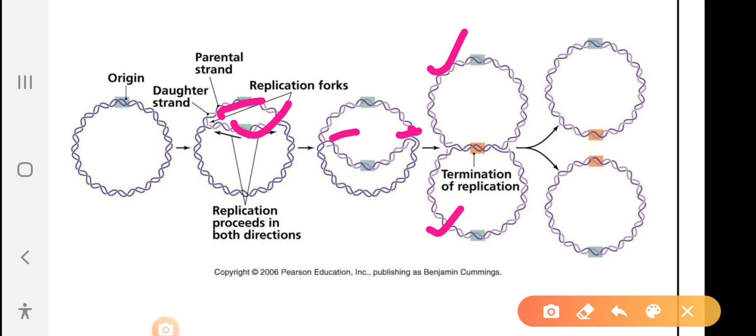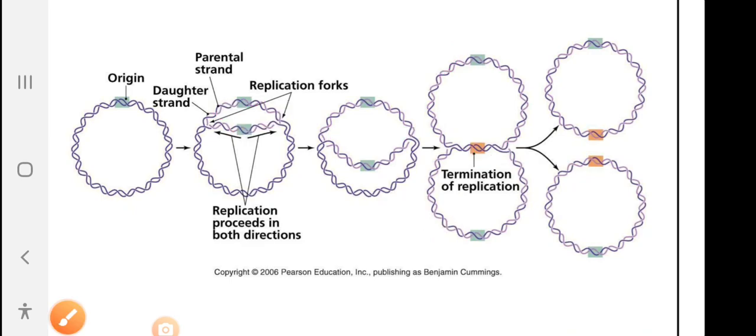At some point after replication, these two bidirectionally coming replication forks meet at one place. That is called the terminus, TER, meaning termination of replication, the terminal point.